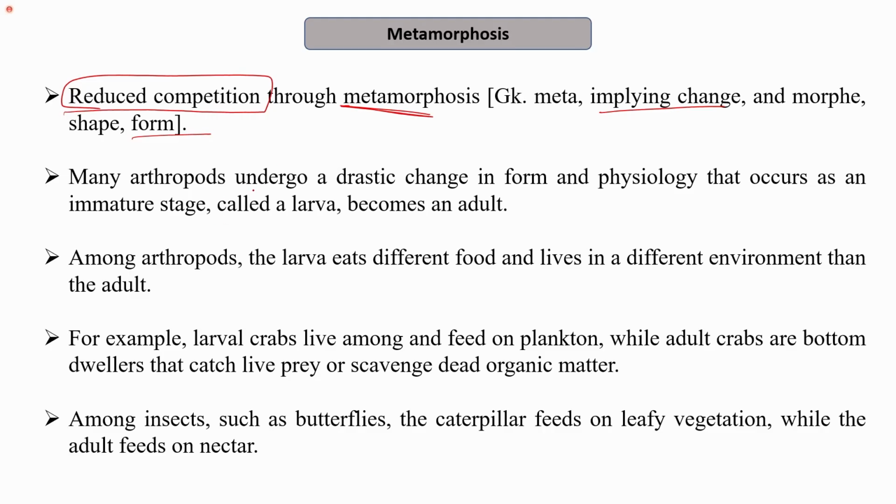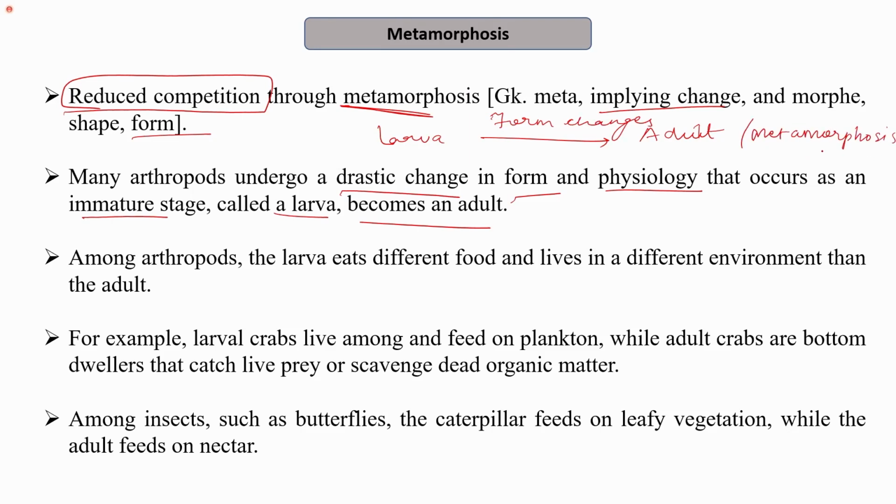Many arthropods undergo a drastic change in form and physiology that occurs as an immature stage called a larva becomes an adult. So when they undergo this change from larva to adult, their form might change, and they may undergo changes in the physiology as well. This process is known as metamorphosis.